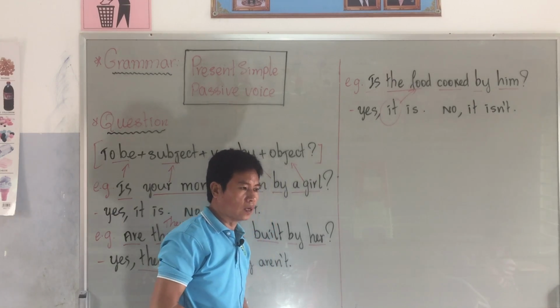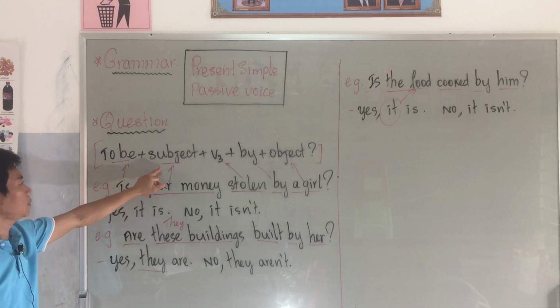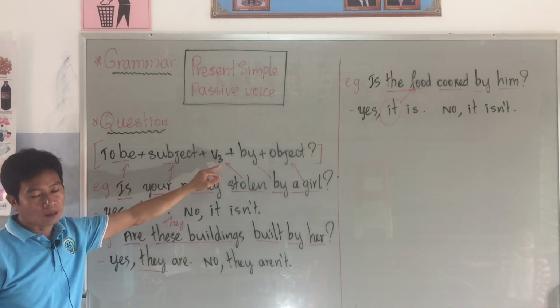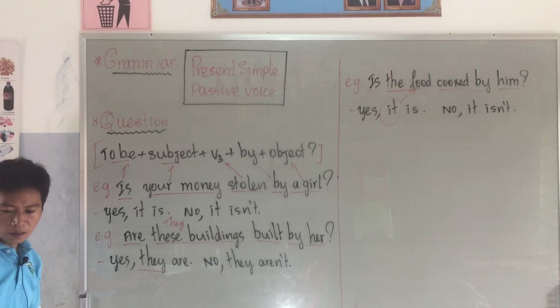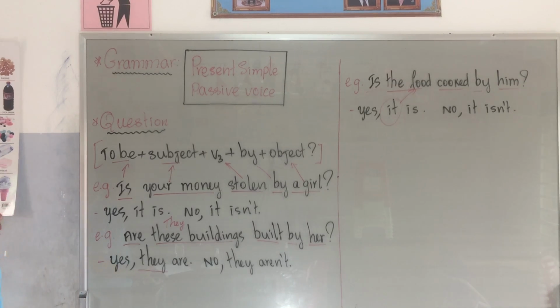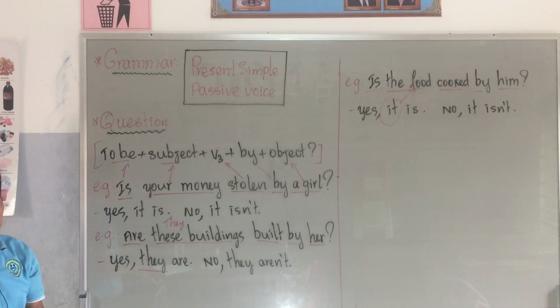So the way that you make the question: begin with to be plus subject plus verb 3 plus by plus object. For the formula you have to remember, especially present simple passive voice, you have to remember the definition.